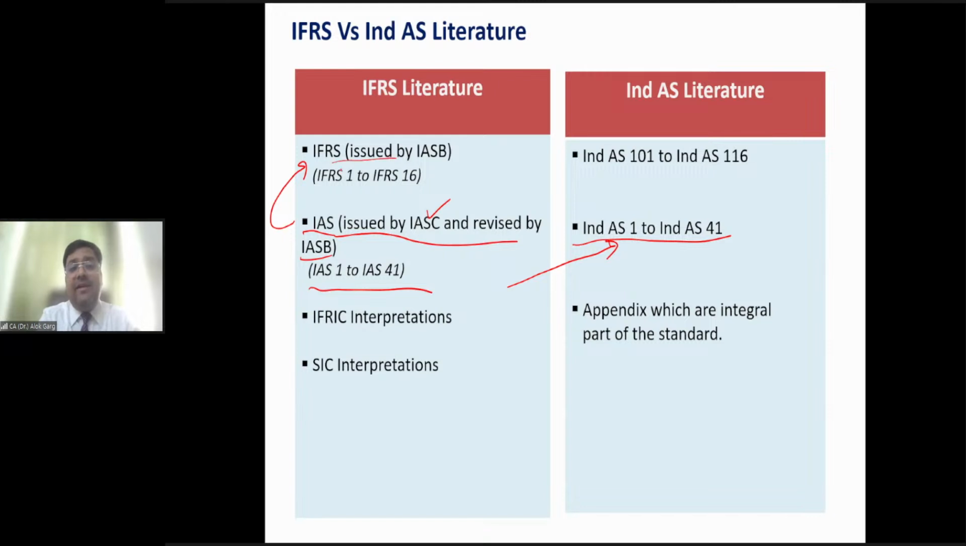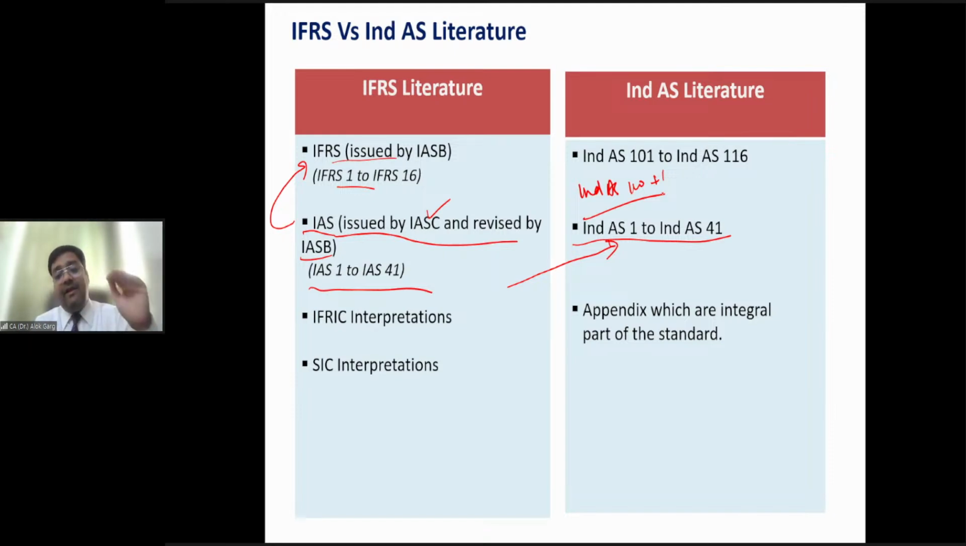Wherever IFRS standards were there, in IFRS it was IFRS 1, but we cannot start again with Ind AS 1. Why? Because globally there were two nomenclatures, IFRS and IAS. But in India, there is a single nomenclature, Ind AS. So for IFRS standards, we have started with 100 plus 1. For example, for IFRS 1, we have started with Ind AS 101. For IFRS 2, Ind AS 102, right?